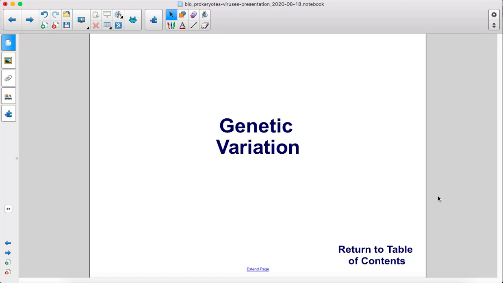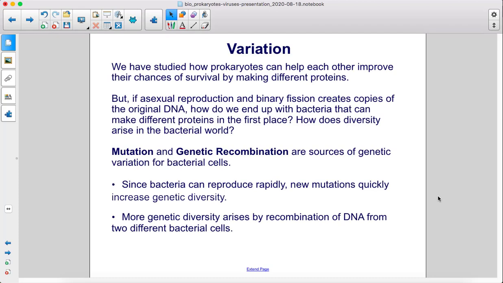Genetic variation. We have studied how prokaryotes can help each other improve their chances of survival by making different proteins. But if asexual reproduction and binary fission creates copies of the original DNA, how do we end up with bacteria that can make different proteins in the first place? How does diversity arise in the bacterial world?